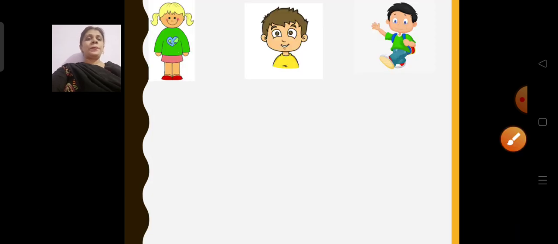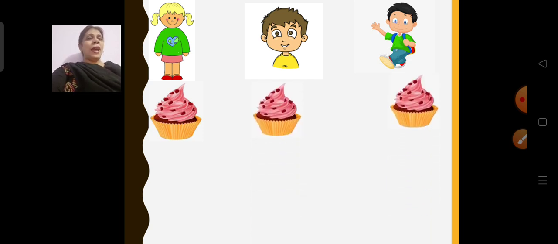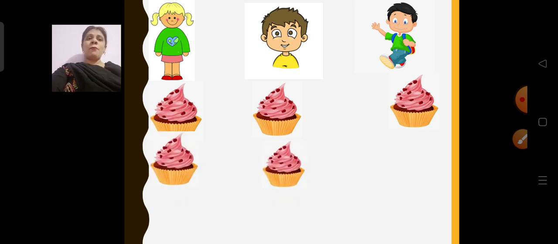Let us see. Now here you can see 3 children are standing. We need to distribute those 9 cupcakes equally to these 3 children. First 1 we have given, 1 more. 1 I have given to each of the 3 of them. Okay. So now how many are remaining with me? 6 more. Now I will give 1 more to the girl child, then 1 more to the boy and 1 more to the other boy. That means how many have I shared now? 6. I have shared 6 cupcakes with 3. That means they are having equally 2 cupcakes with them.